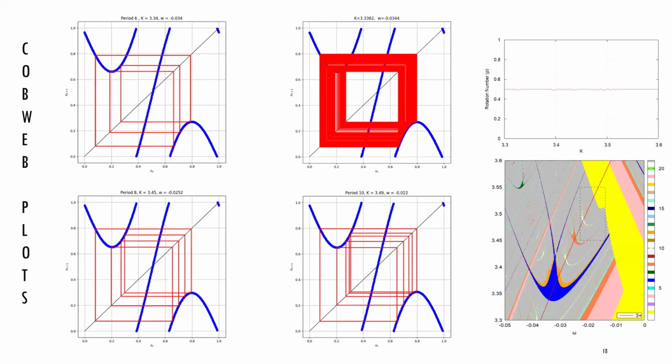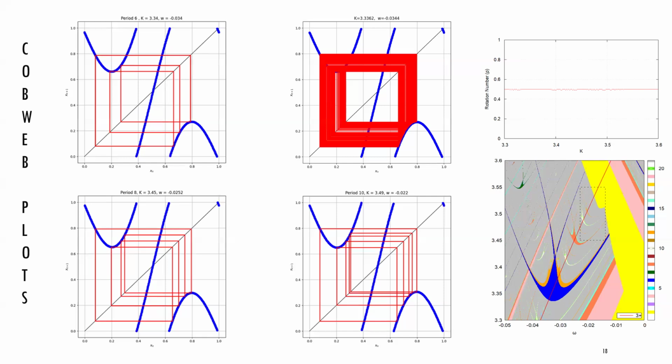To validate our results, we also plotted the cobweb diagrams. We chose points along the extreme curve in regions of different periodicity, and then we plotted the cobweb diagram. For example, we took a point on the extreme curve in the period 6 region. As we can see from the cobweb diagram, it has a period 6 and there are 3 rotations, which is why we are getting this rotation number of 3 divided by 6, which is 0.5. The same is true for the period 8 region, period 10 region, etc.